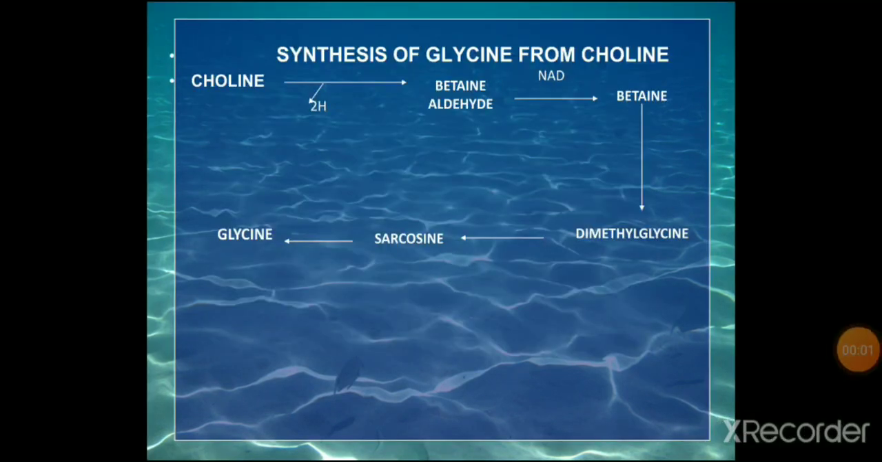The synthesis of glycine from choline. First, choline is a trimethyl ethanolamine. Choline is first converted to betaine aldehyde, then it is converted to betaine, that is trimethyl glycine. Then trimethyl glycine is converted to dimethyl glycine by removal of a methyl group. Again, it is converted to sarcosine, which is monomethyl glycine, which is seen in the muscle. And finally, sarcosine is converted to glycine. That is another pathway by which glycine is formed from choline.